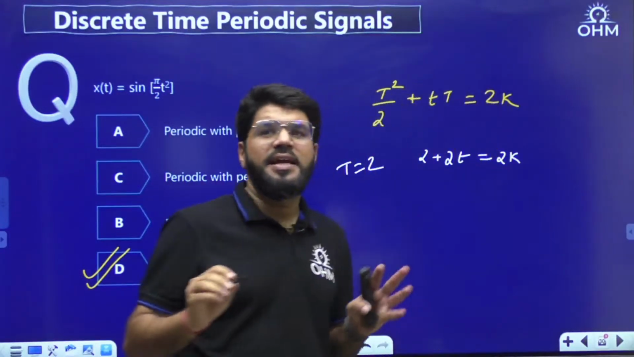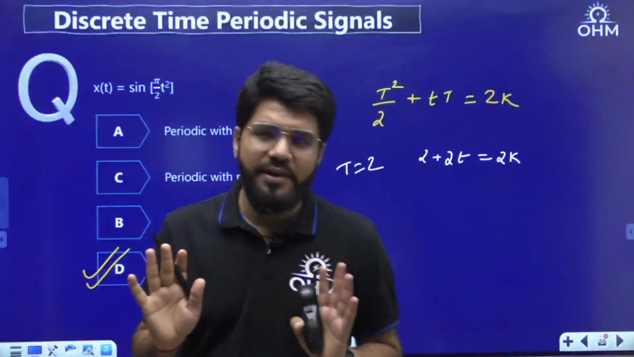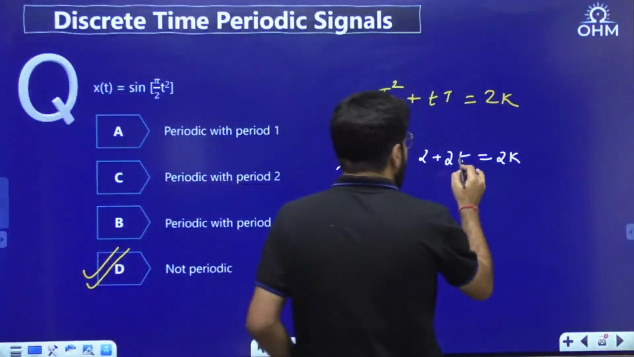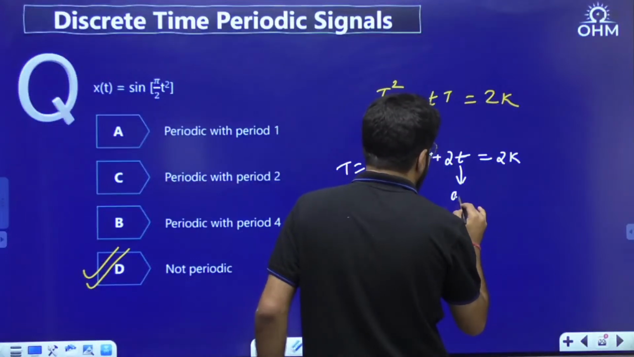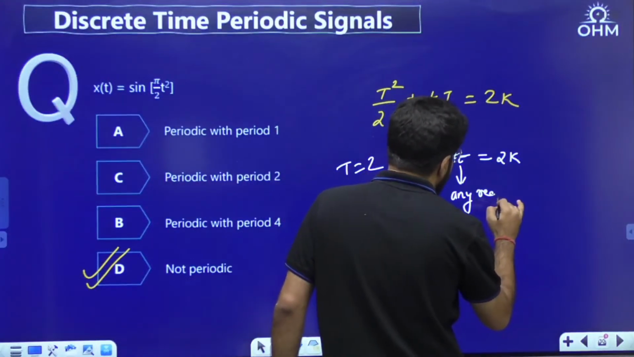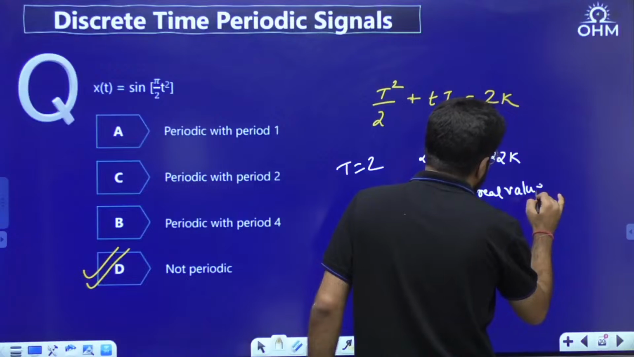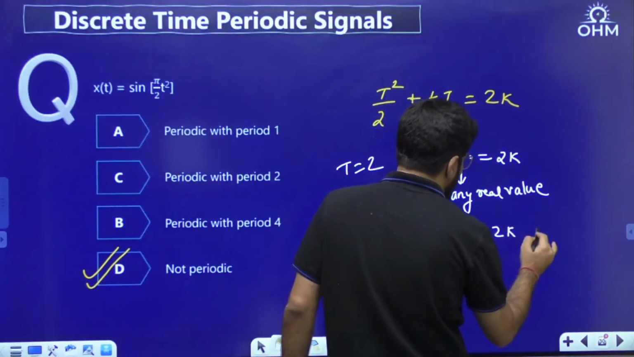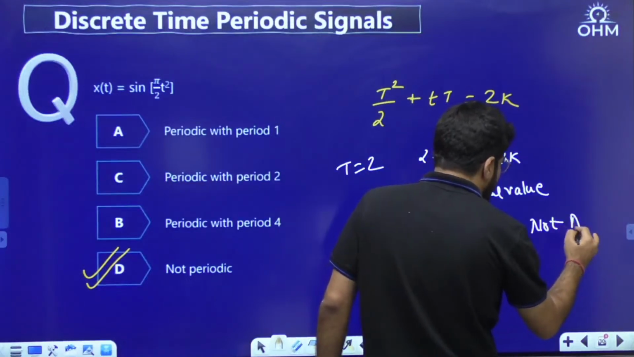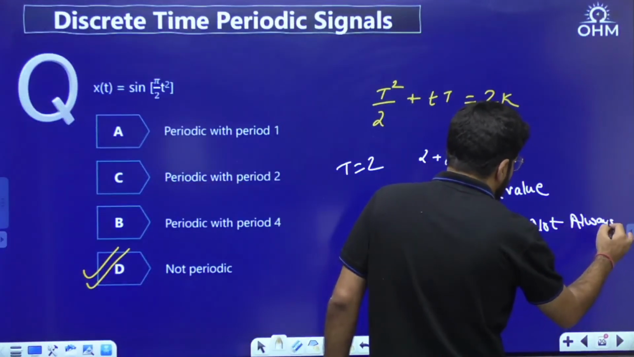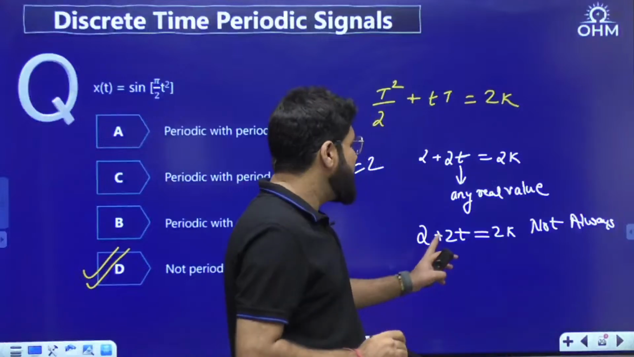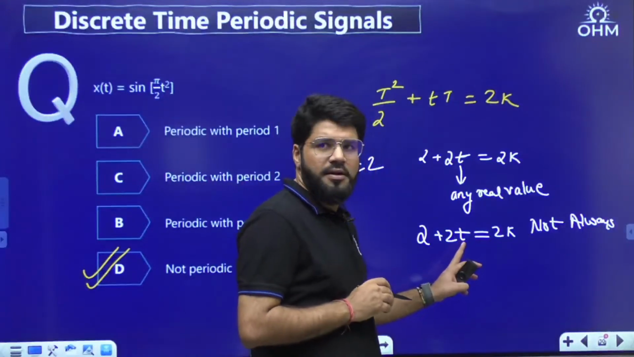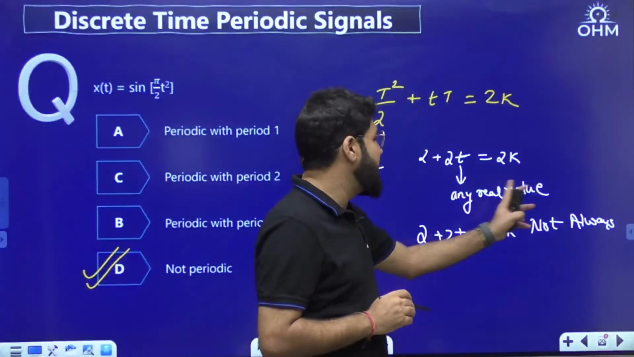In the discrete time domain, time can only take integral values. But here this t can take any value. This t can take any real value, not only integer. So that means 2 plus 2t is equal to 2k maybe, but not always. It will again be equal if you take t as integer.